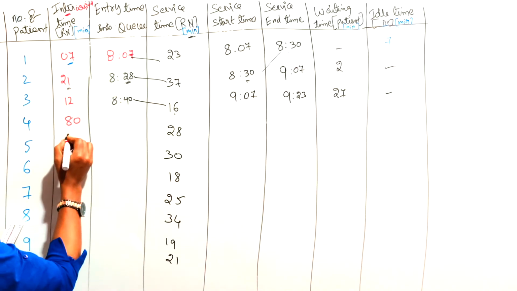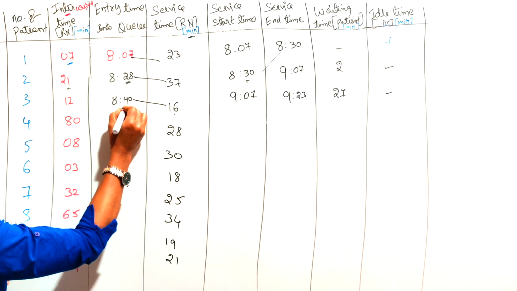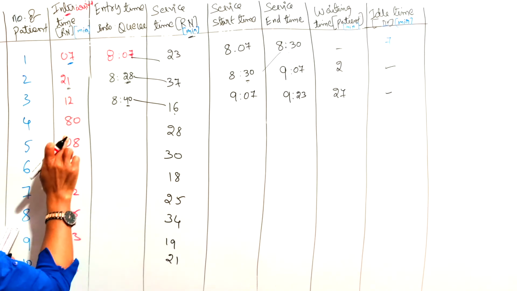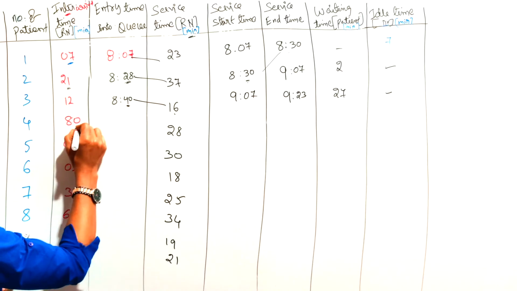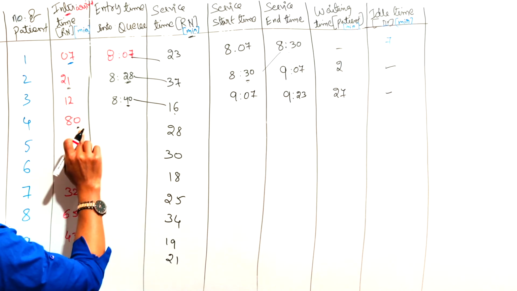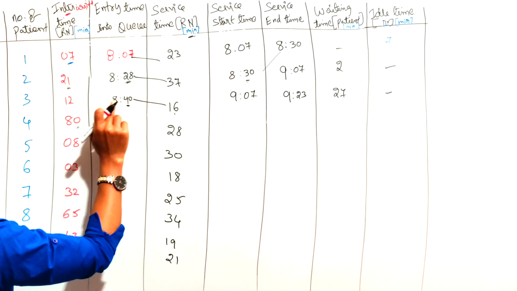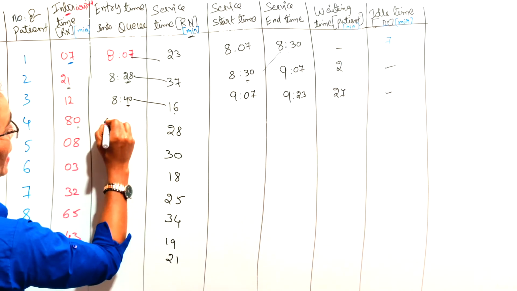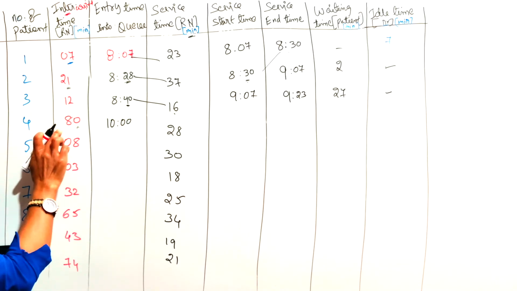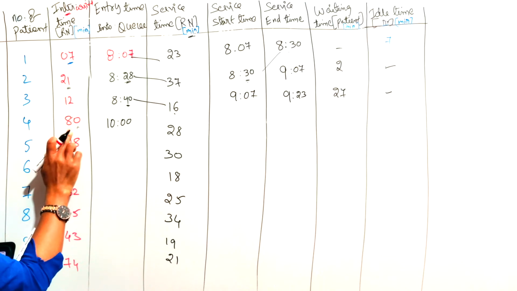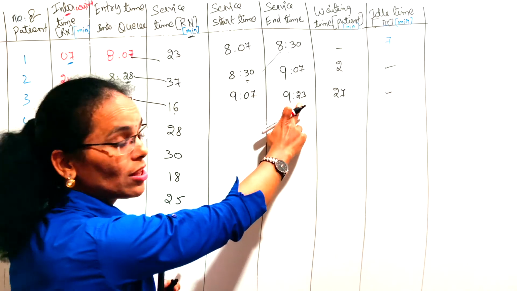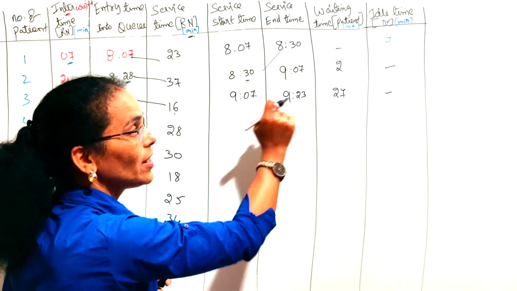Fourth one. 8:40 was the arrival time of the third patient, but after 80 minutes from this, the fourth patient has reached. It means, 20, you take this side, so 9 o'clock, 10 o'clock. 10 o'clock is the time of arrival of the fourth patient. But the doctor has finished the third patient's service at 9:23 only.